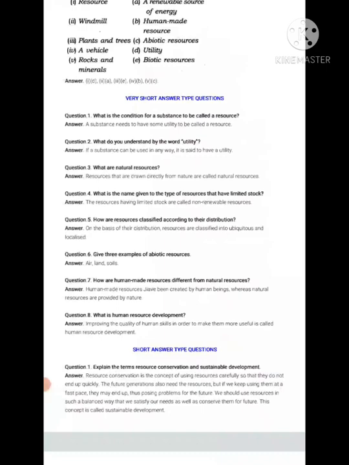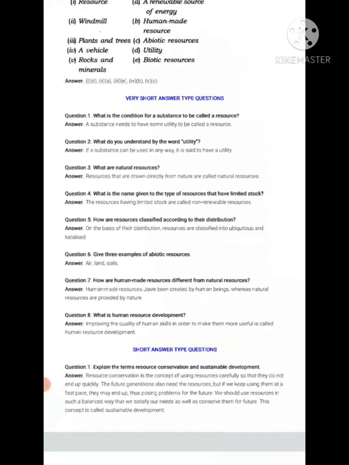What are natural resources? Resources that are drawn directly from nature are called natural resources. What is the name given to the type of resources that have limited stock? The resources having limited stock are called non-renewable resources.